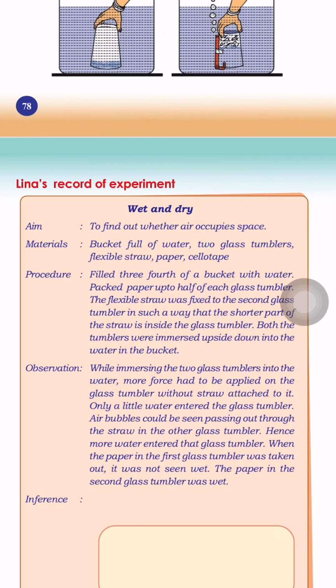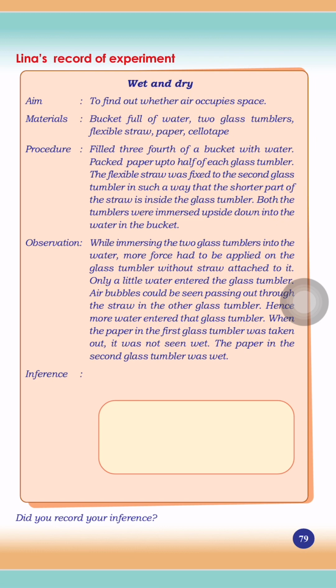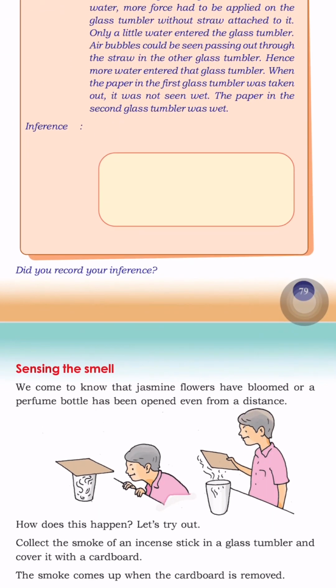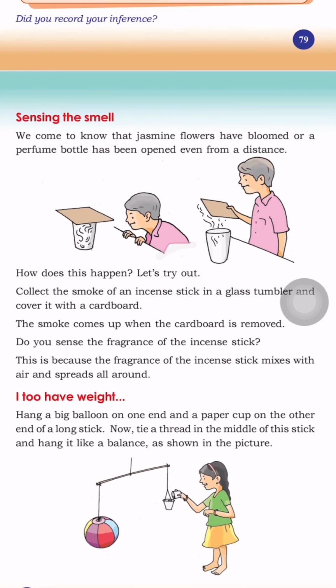Wet and dry. To find out whether air occupies space, you need a bucket full of water, two glass tumblers, a flexible straw, paper and sellotape. Fill three-fourths of the bucket with water. Pack paper up to half of the glass tumbler. Then we can see that some paper will be wet, some paper will be dry. Did you record your inference?